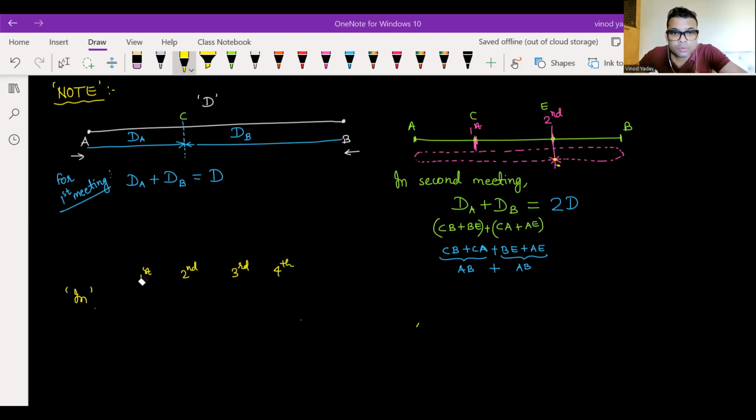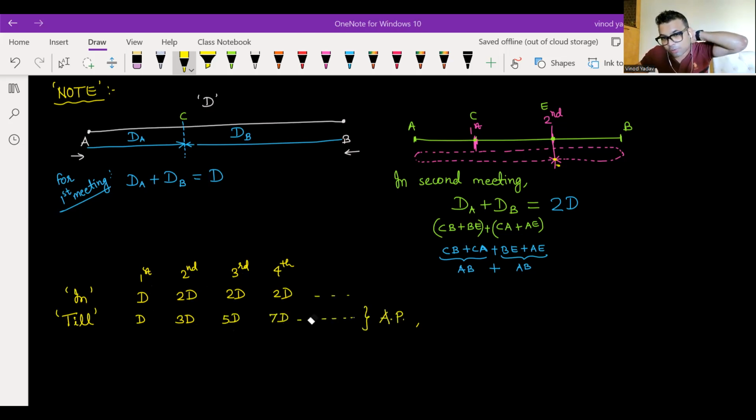Okay. So in first meeting, distance traveled by both of them was D. In second meeting, it was 2D. In third meeting, fourth meeting, and so on, it will be 2D only. Now till first meeting it was D. Till second meeting it was D plus 2D, so 3D. Till third meeting 3D plus 2D, so 5D. Till fourth meeting 5D plus 2D, so 7D, and so on. This becomes an AP. Its common difference is 2D. So just remember this also, friends. All right. Okay.